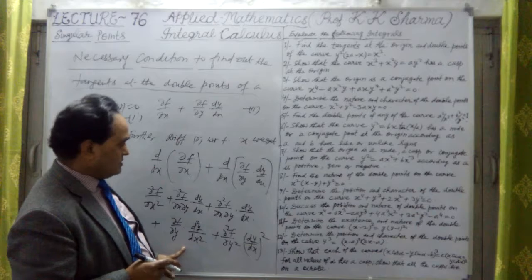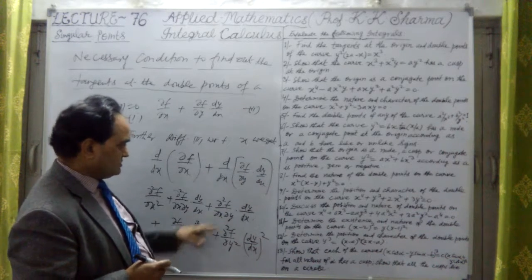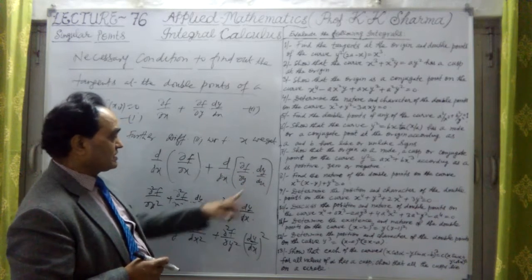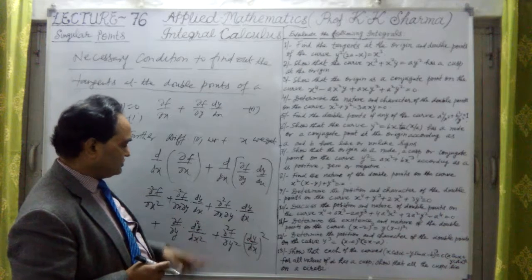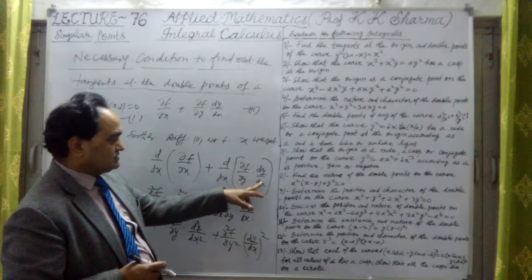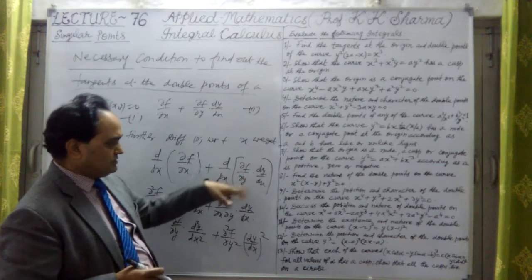Third step. Now this is to be differentiated, del f del y as it is. Now d by dx, differentiating this second time, it will be del square y upon del x square. But this function completely we have to take with respect to y.